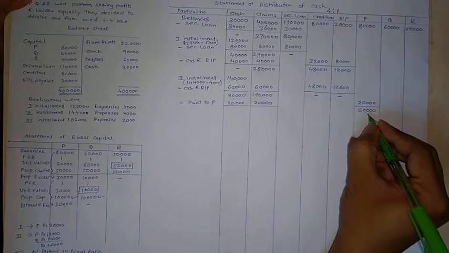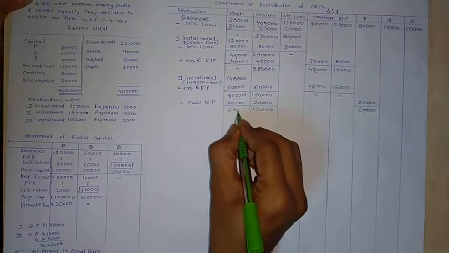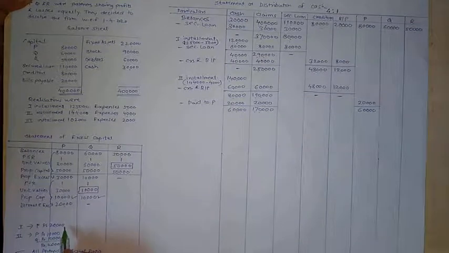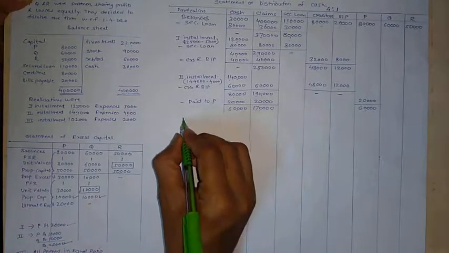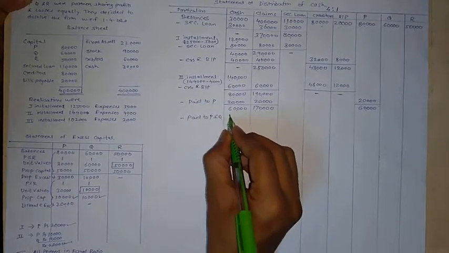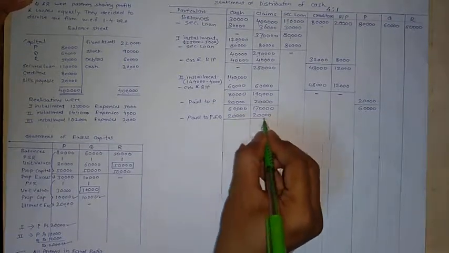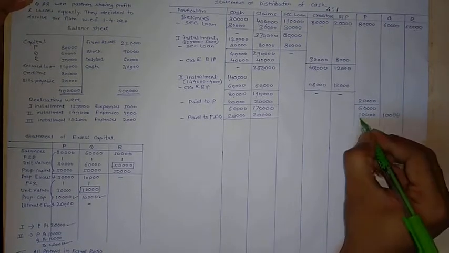Amount payable to P will be 60, cash available 60 and claims are 170. So after payment of ultimate excess, next is amount payable to P and Q rupees 10,000, total rupees 20. It is available with us. So less paid to P and Q total 20 to be divided in their profit sharing ratio equal 1:1.